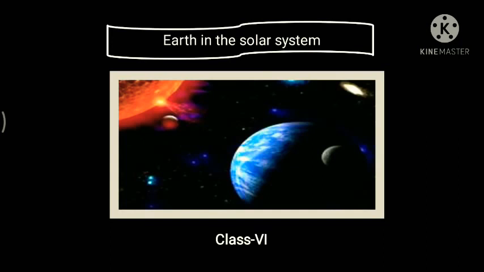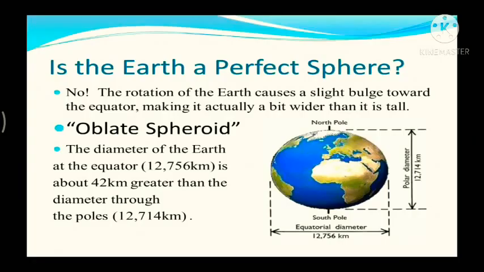So we will continue the same chapter, that is Earth in the solar system. Last day we discussed the sun and the different planets along with their special features. Today we start the proceedings with our planet Earth. We live on the planet Earth, and on the basis of distance from the sun, it is the third planet in the solar system.